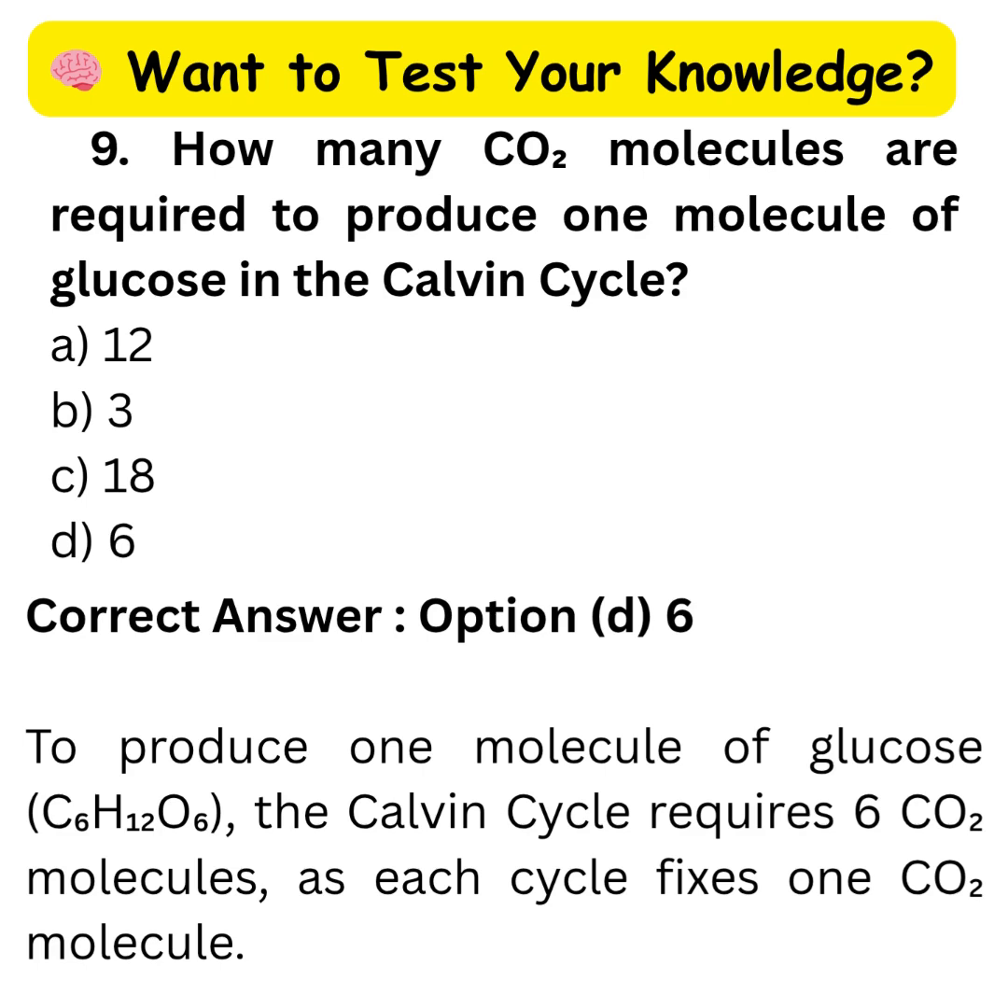Question number 9. How many CO2 molecules are required to produce one molecule of glucose in the Calvin cycle? A. 12. B. 3. C. 18. D. 6. Correct answer: option D, 6. To produce one molecule of glucose, the Calvin cycle requires 6 CO2 molecules, as each cycle fixes one CO2 molecule.